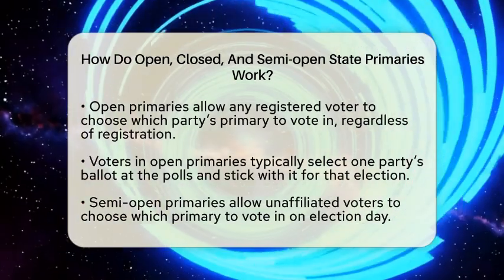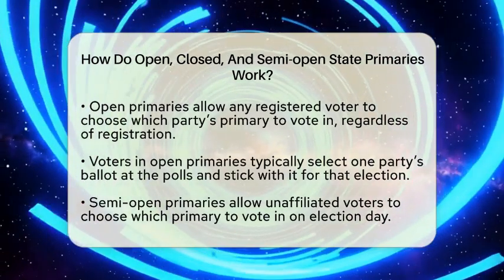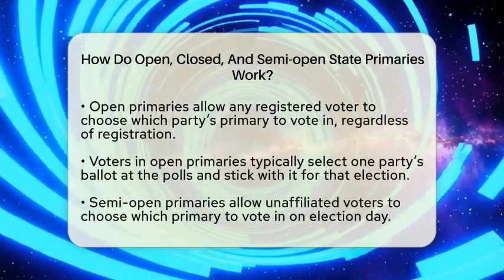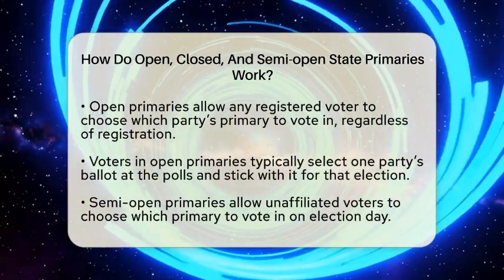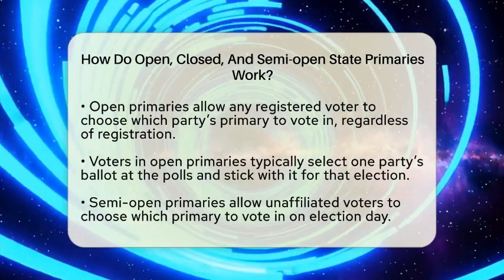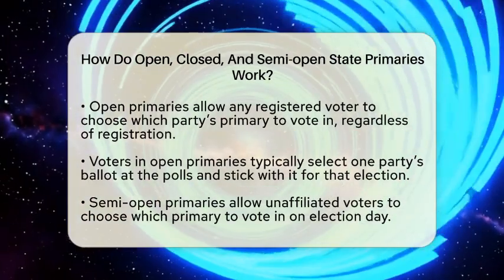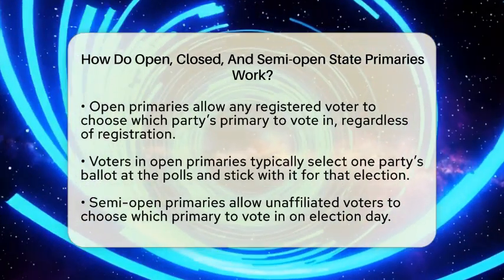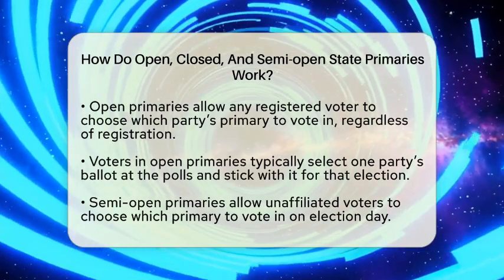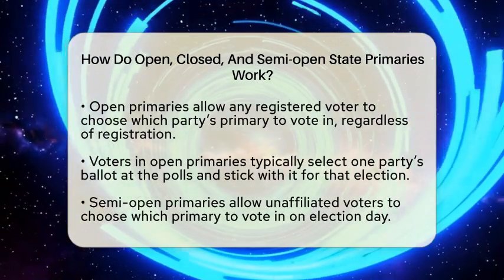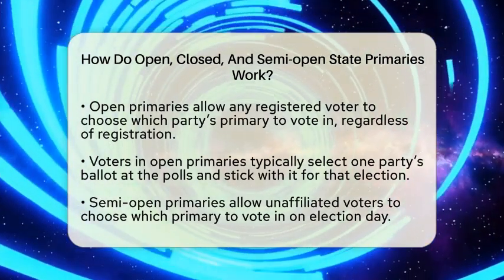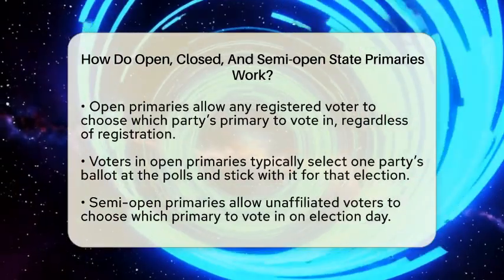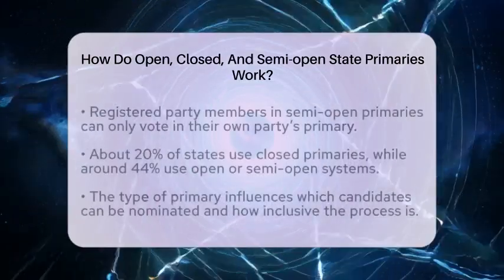Open primaries are more flexible. In these states, any registered voter can choose which party's primary they want to vote in, no matter what party they are registered with. So, an independent voter can decide to vote in either the Democratic or Republican primary. But voters usually have to pick one party's ballot at the polling place and stick with it for that election.